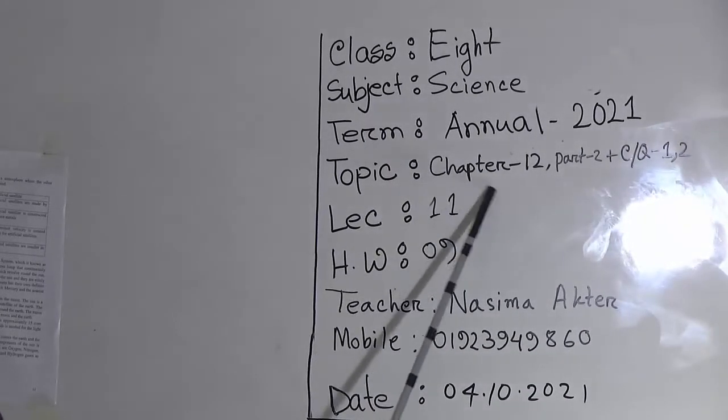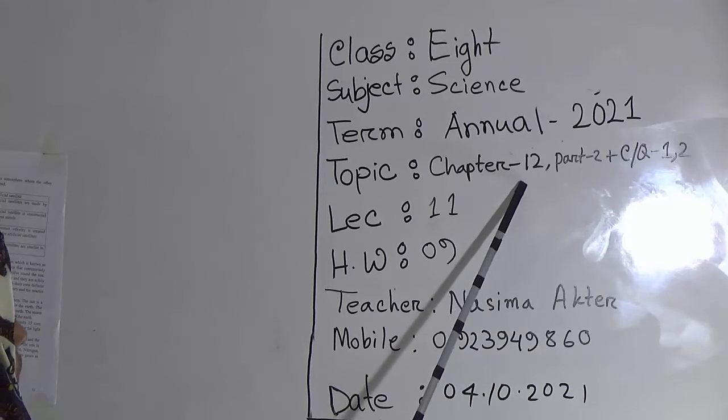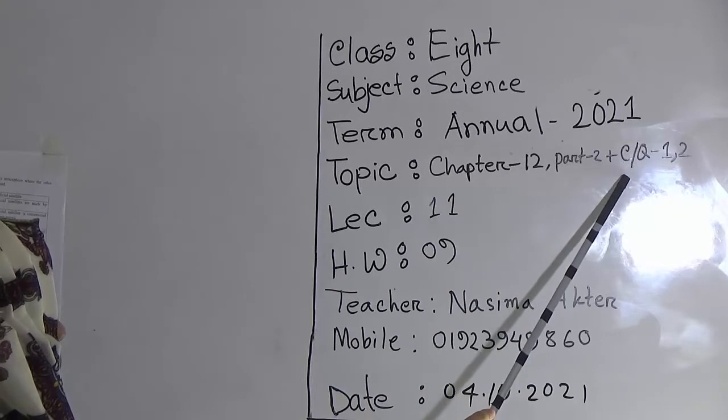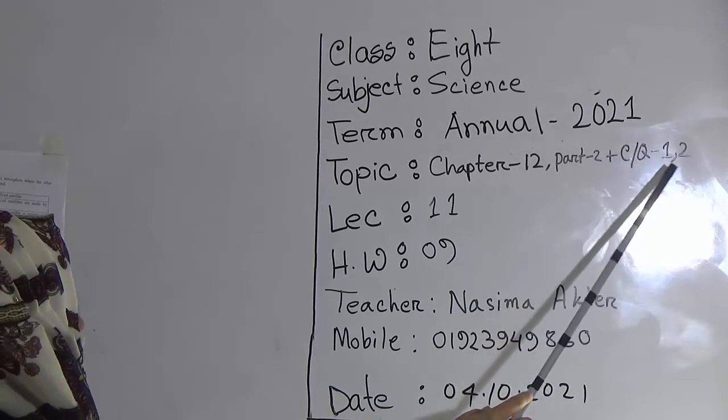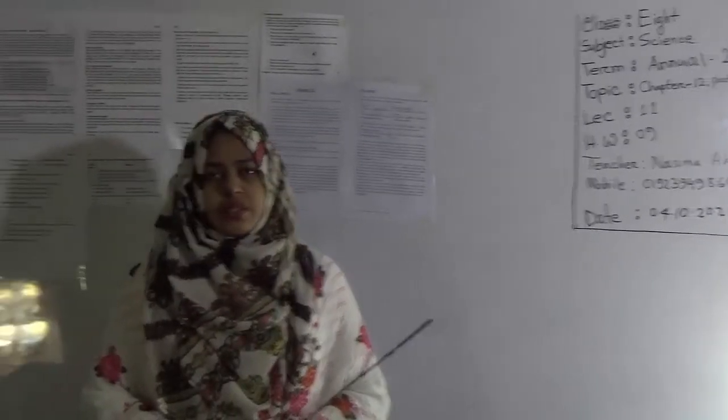Students, our today's topic is chapter 12, and in our previous class we have already read some part of this chapter. Today we will read the rest of this chapter, and we will also do creative question number 1 and 2. This is lecture number 11 and the homework number is 9. So dear students, let's begin the class.